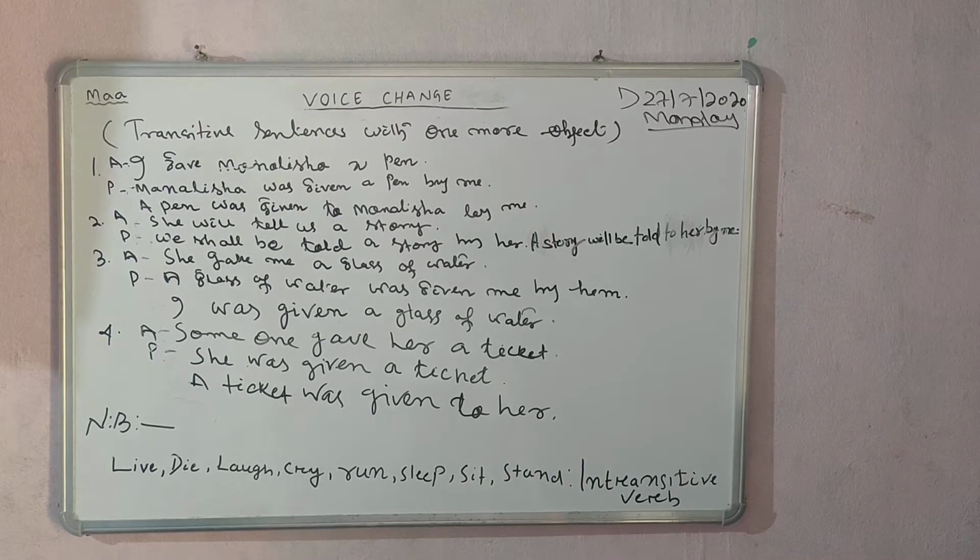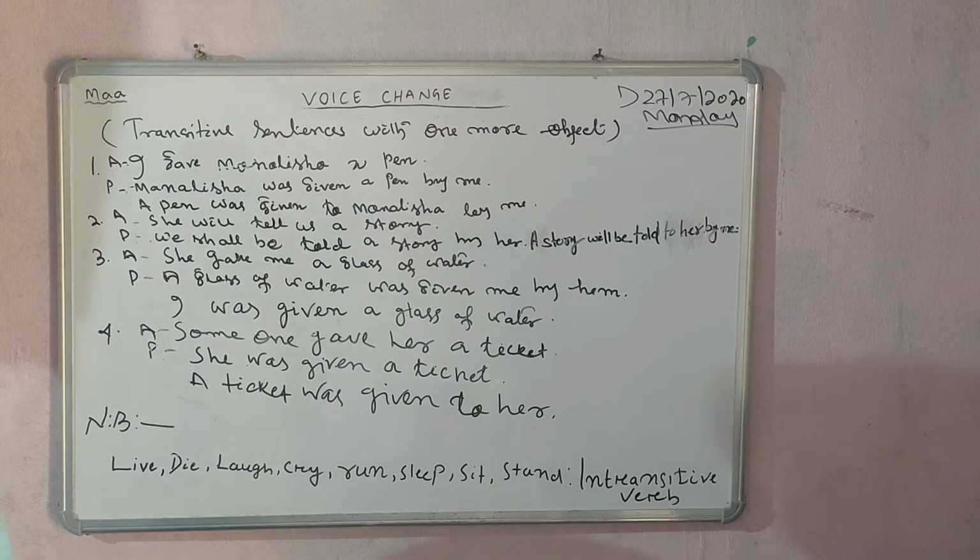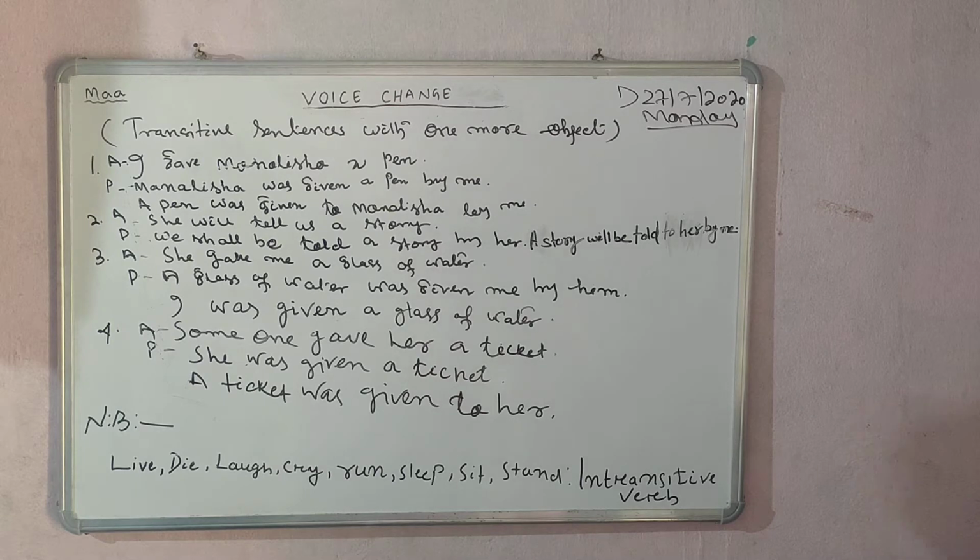I am P.L. Misro. On behalf of Education for You, I am going to discuss voice and its parts, that is, transitive sentences with one more object.